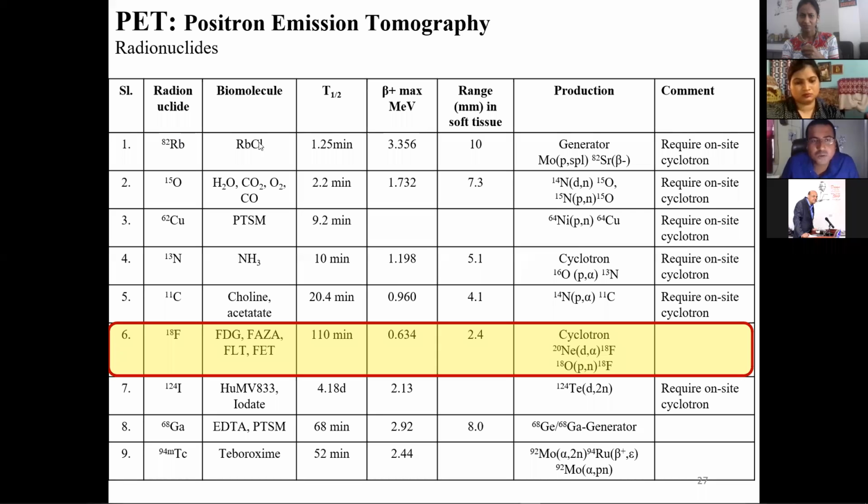We can see from here that there are other alternatives like rubidium-86. The major problem is that the beta plus energy is very high, and because of that the range is also quite high. The energy is 10 MeV.